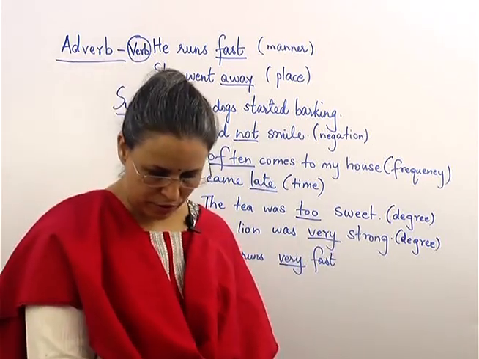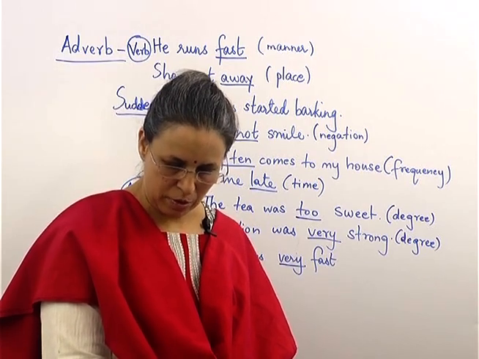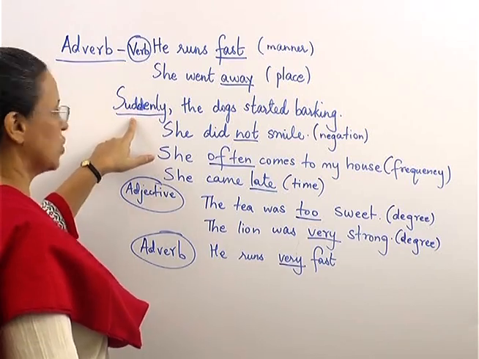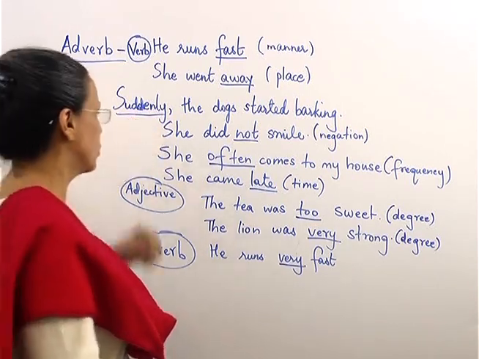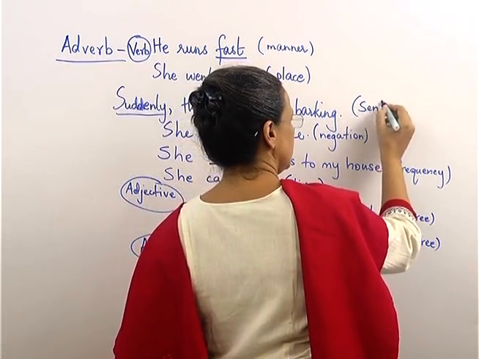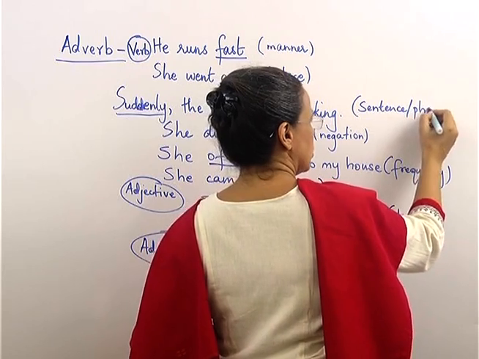The last type they have given, a phrase or a sentence. Luckily, he remembered the answer. So that we had seen this type. This type is known as a sentence adverb. Okay, because for the full sentence, we will write it in the beginning. Sentence or a phrase.